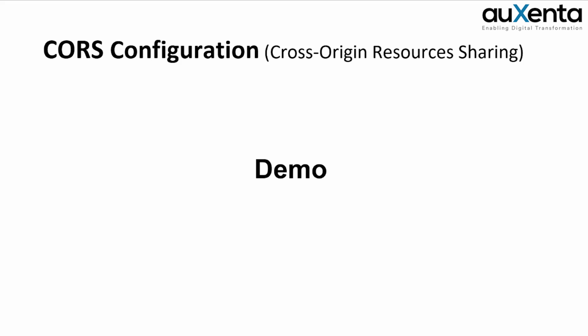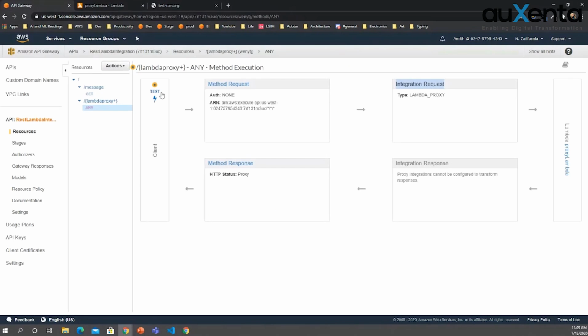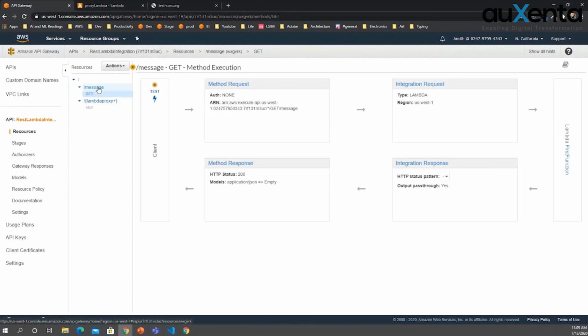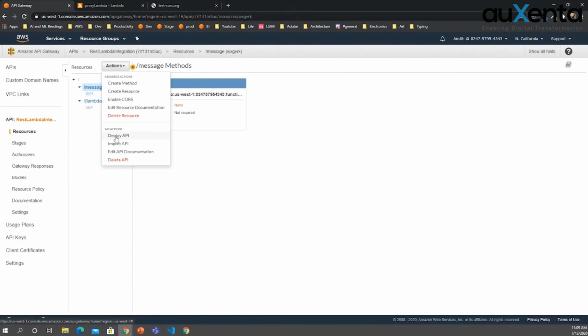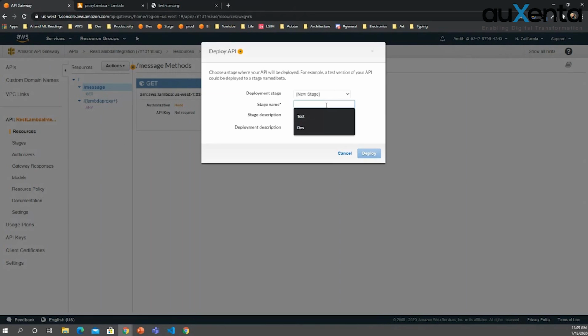I'll show you how this gives errors. This is the tool we are using to test CORS. That means I just Googled it and I found this. And first of all, we will have to deploy this to access it through the internet. I will deploy this. Here you can see we can deploy the API. I will create a new stage. Let's say dev.